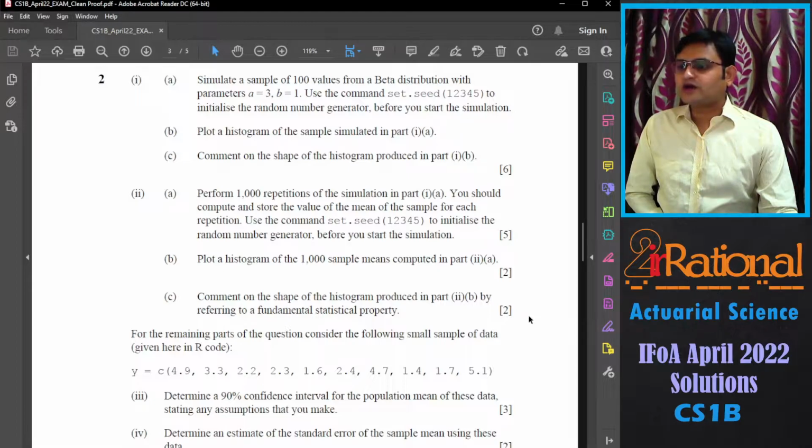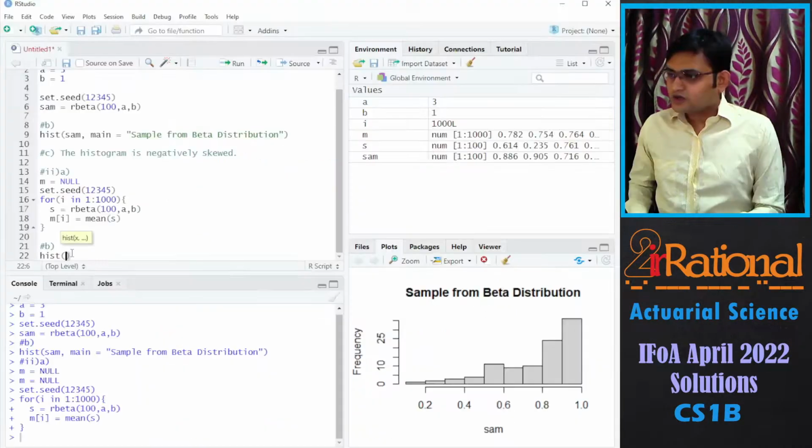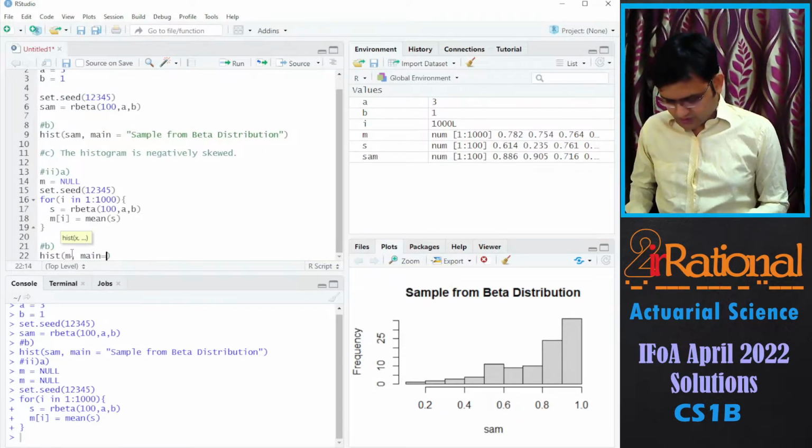B part, plot a histogram of the 1000 sample means computed in part 2A. C part, comment on the shape of the histogram produced by 2B by referring to a fundamental statistical property. So I'll say hist of M. Let's write a name for this.